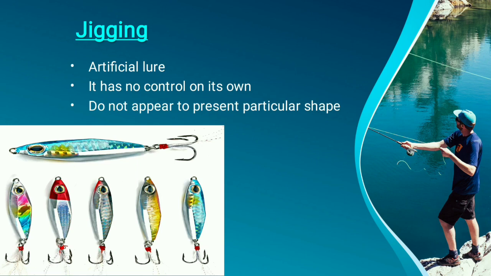In the diagram we can see it is in the shape of a fish. These are the parts of the jigging device: it can be of head, hook, and body. The head is heavy and made of lead, and the hook is the middle part. The body is of soft plastic or feathers. So these are the parts of the jig, in which there is a hook attached. These are attractive devices used mainly for catching fishes.